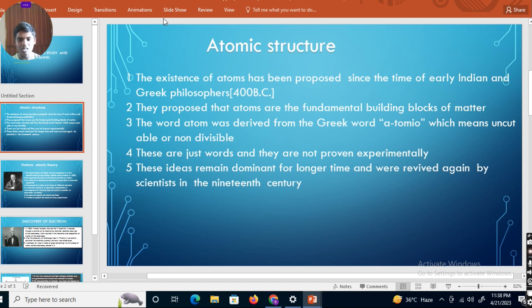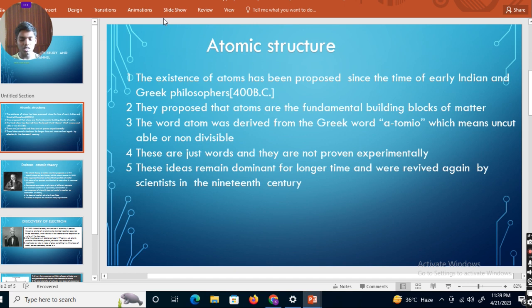The word atom was derived from the Greek word atomos, which means uncuttable or indivisible. It means it cannot be divided again into particles. Atom is the ultimate particle present in matter, and it is uncuttable. We cannot cut it into further particles.